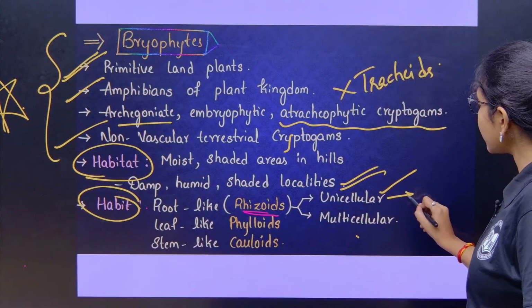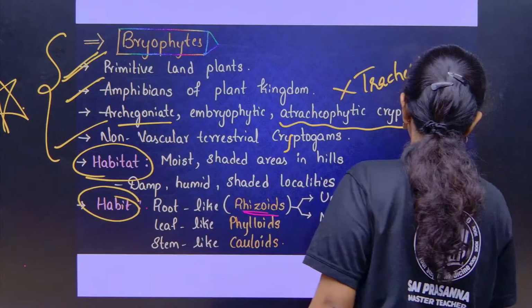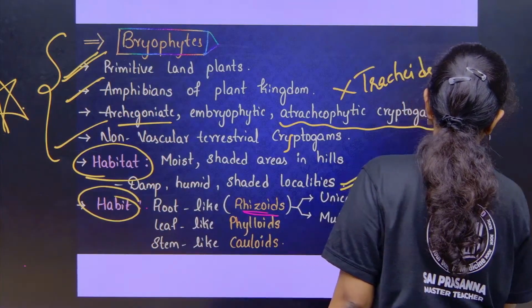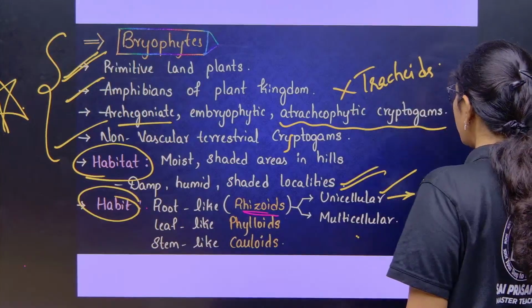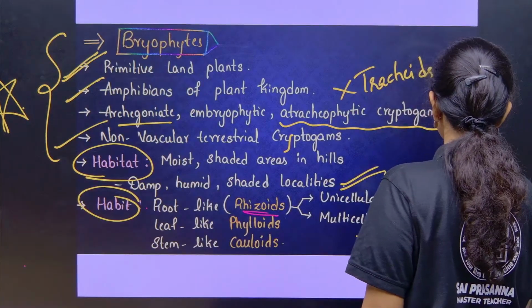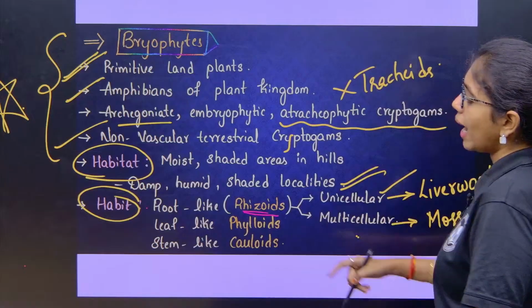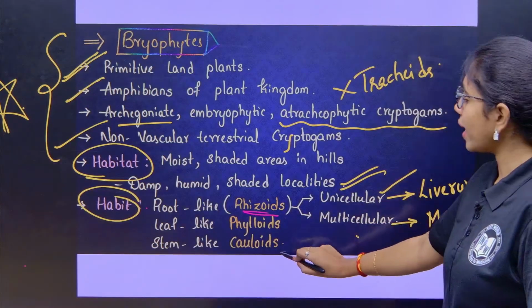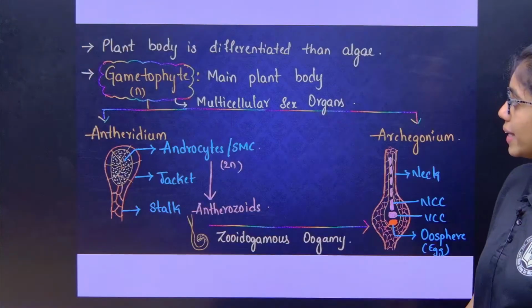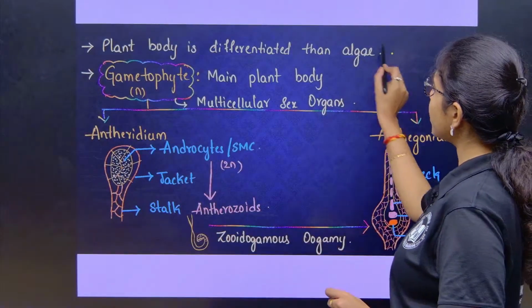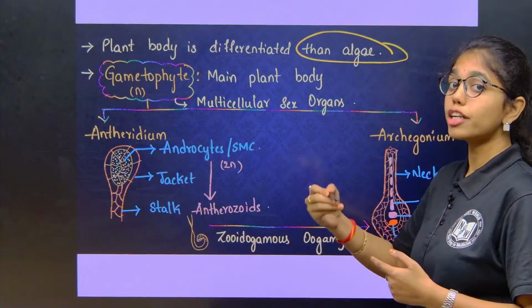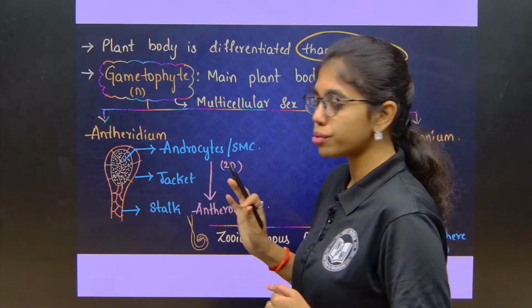Unicellular rhizoids you can see in liverworts, multicellular rhizoids in mosses, fine, and leaf-like phylloids and stem-like caulloids are present. The plant body is differentiated more than algae, but is not well differentiated into root, stem and leaf.